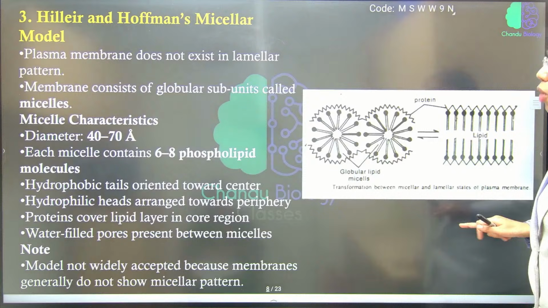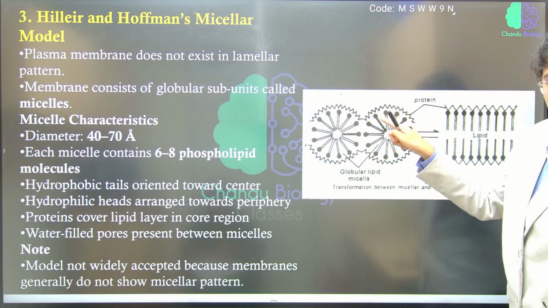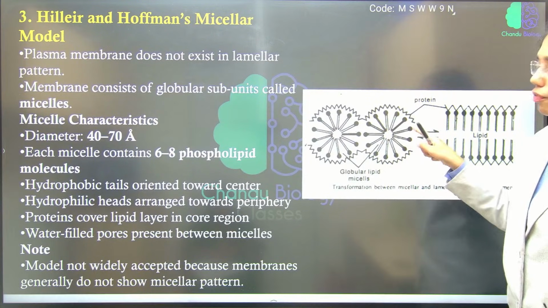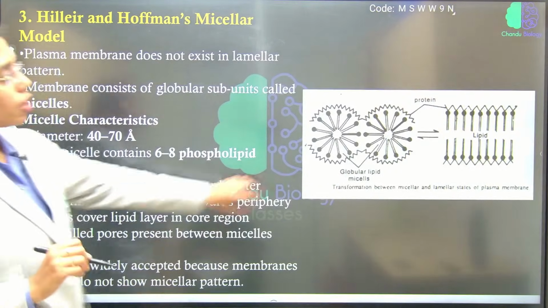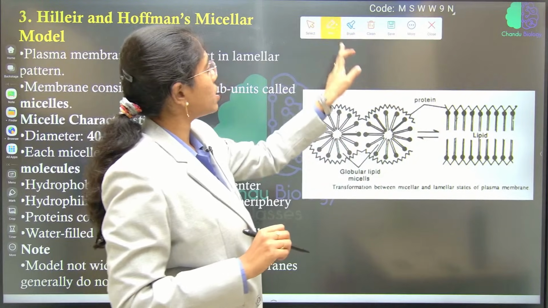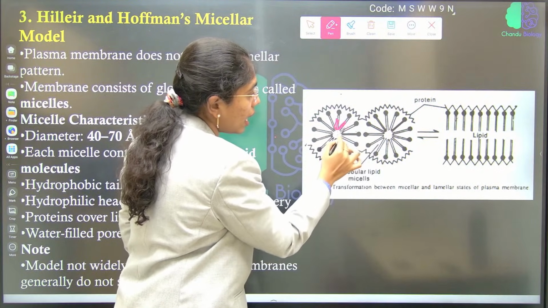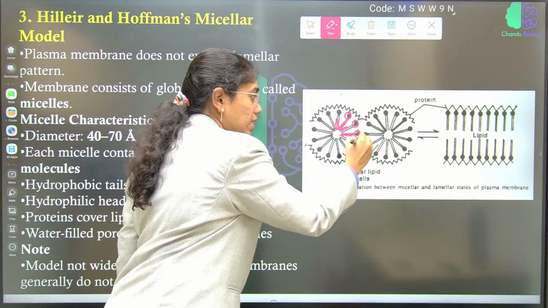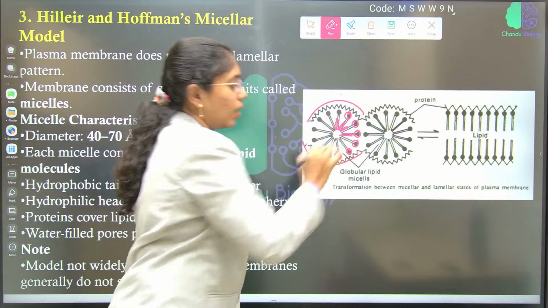Hiller-Hoffman's micellar model. He explained the model in the form of micelles. The outer protein layer is covering, and inside it has the lipid layer. These lipid molecules are arranged in the form of micelles like this. From the diagram itself I will explain, you see. Here can you see the micelle? The outer protein is covering the entire micelle. At the center, fatty acid chains are present. At the periphery ends of the micelle, what are present? Hydrophilic lipid molecules are present. The micelle on the whole is covered by what?